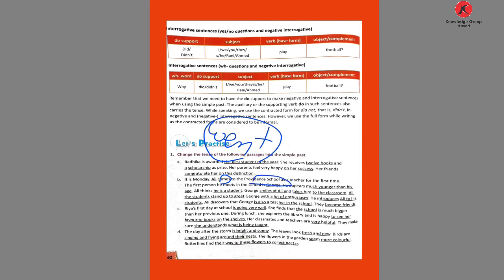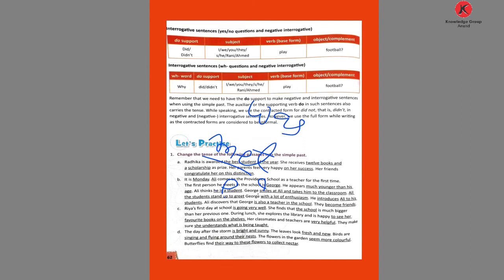Where? To the school. That is why comes changes not into came but into went. Then the first person he meets. So meet changes into met. Then here is is given. So is changes into was.